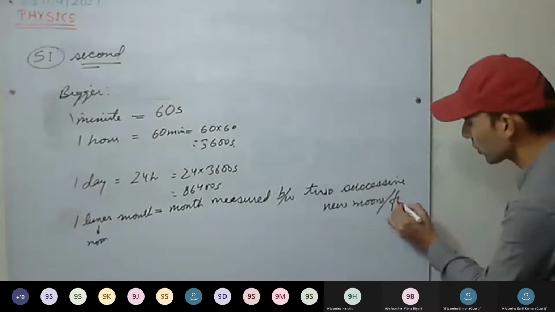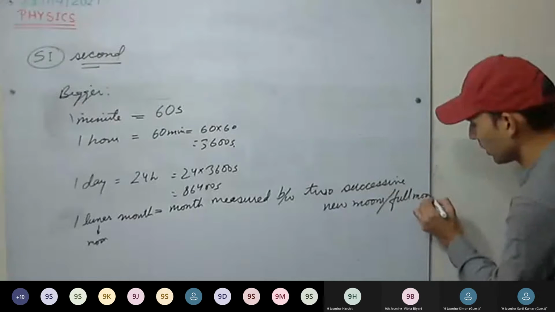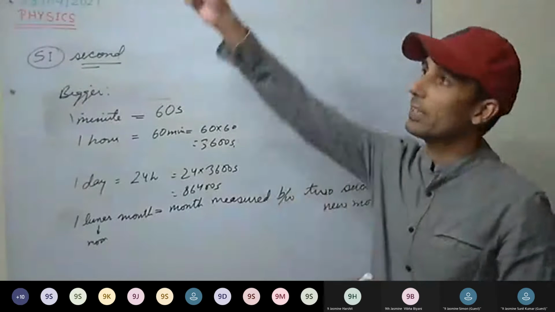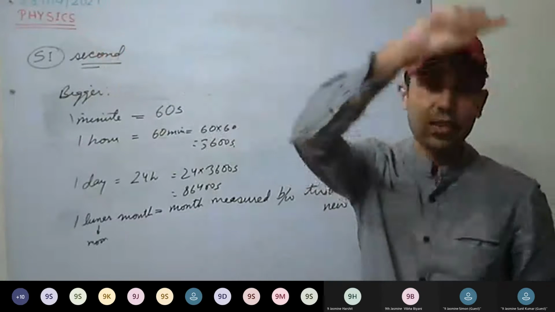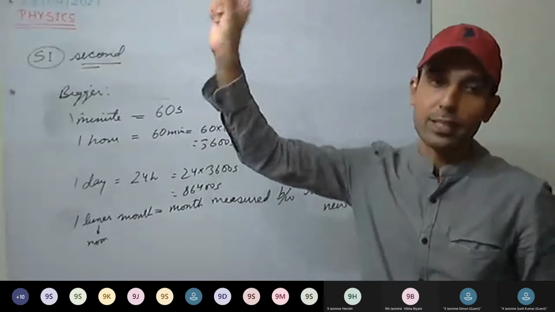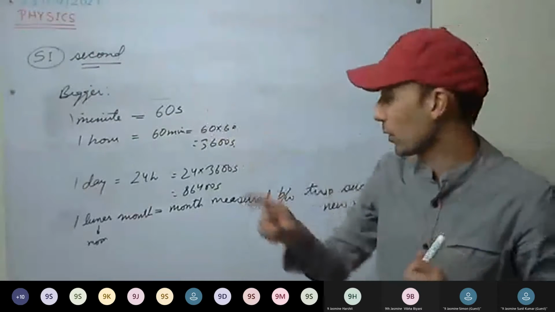Once you have seen the full moon in the sky, the next time it appears as a full moon will be one lunar month.